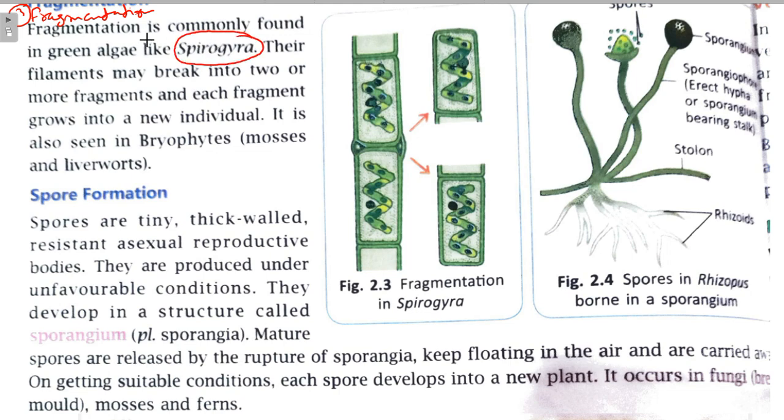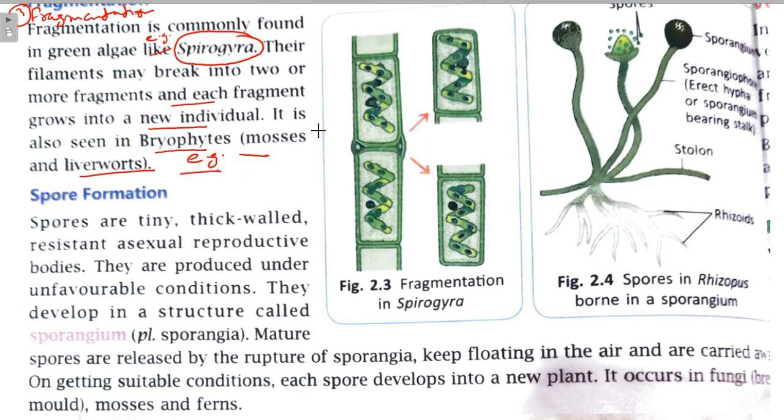It is an example of fragmentation. Their filaments may break into two or more fragments, and each fragment grows into a new individual. It is also seen in bryophytes, mosses, and liverworts. Keep this example also in mind.